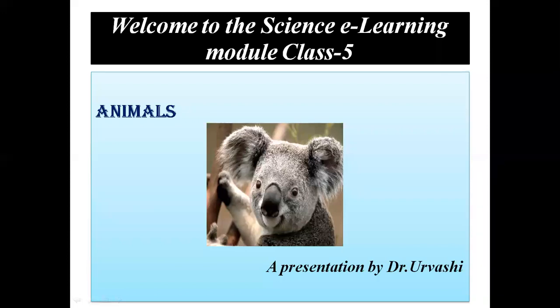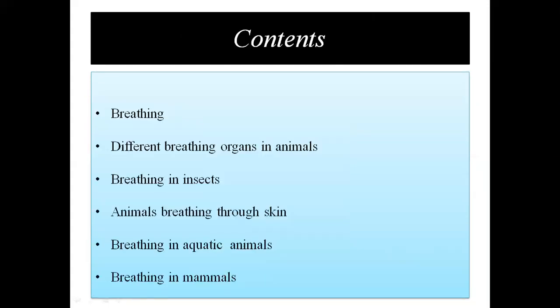Let us study today about a new chapter, that is animals. Children, we see many animals in our surroundings who are having different feeding habits, different locomotory organs and different habitats. So in this chapter, we are going to study about breathing, different breathing organs in animals, breathing in insects, animals breathing through skin, breathing in aquatic animals, and breathing in mammals.